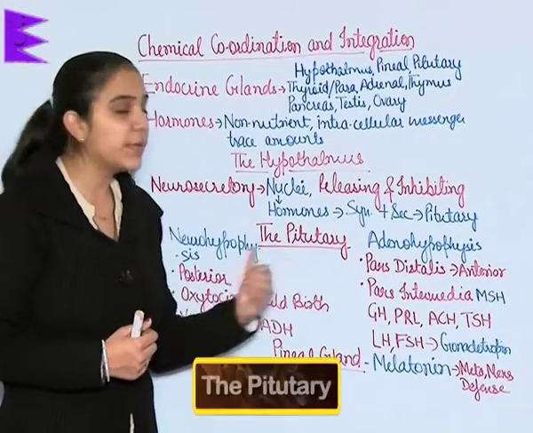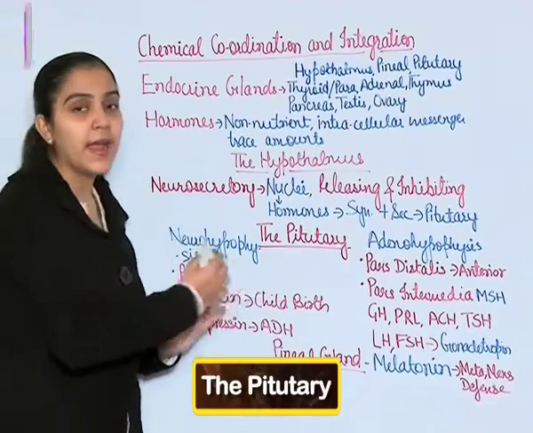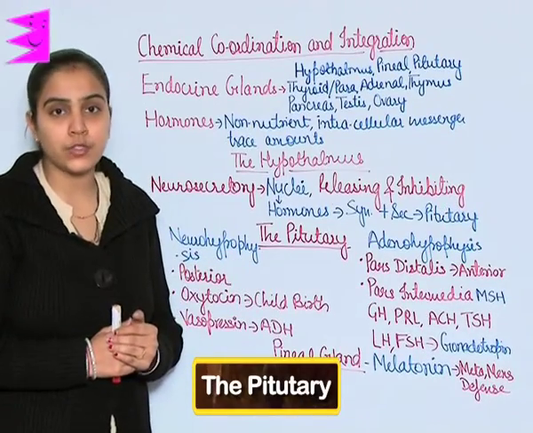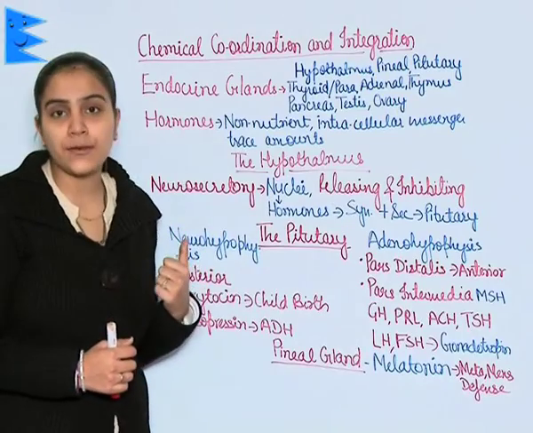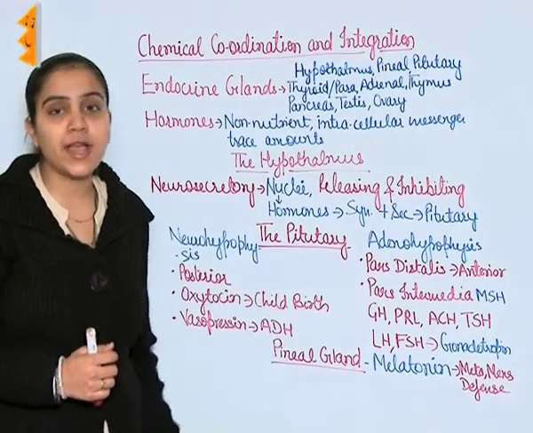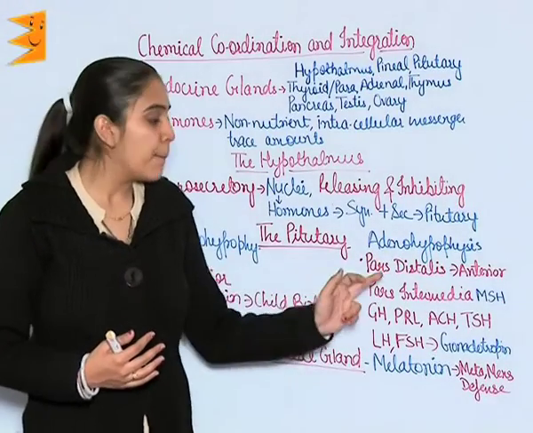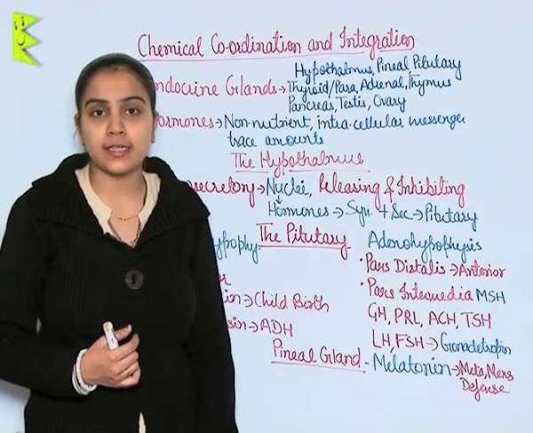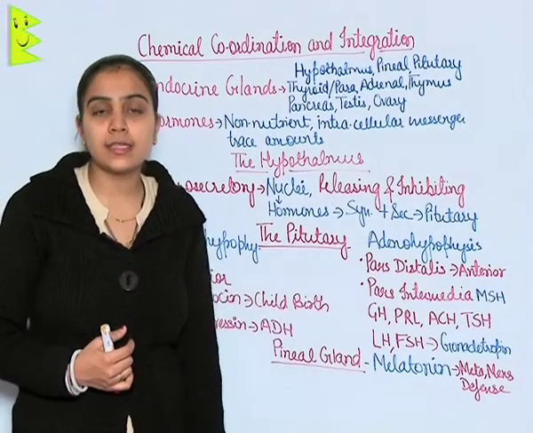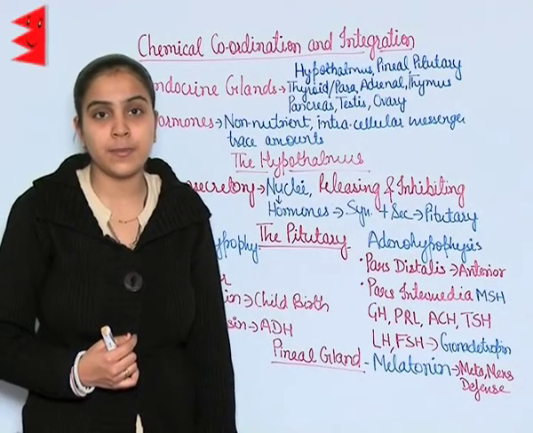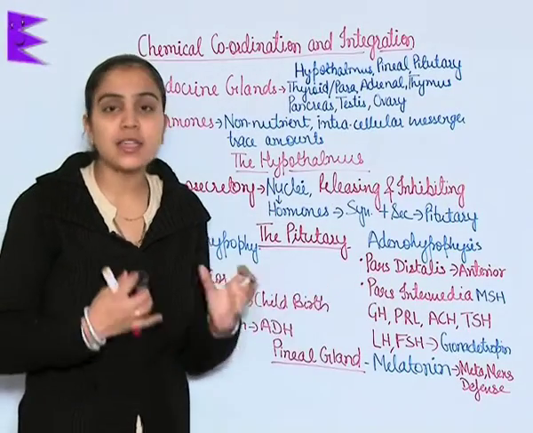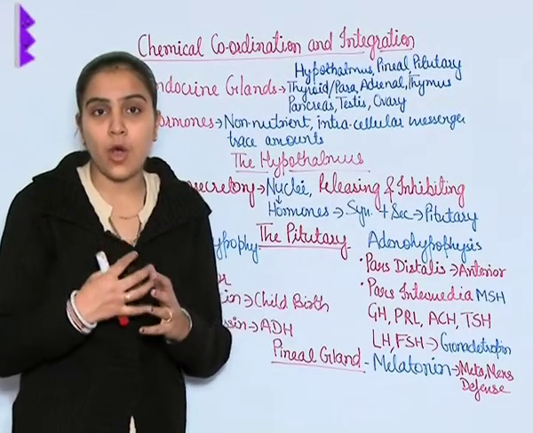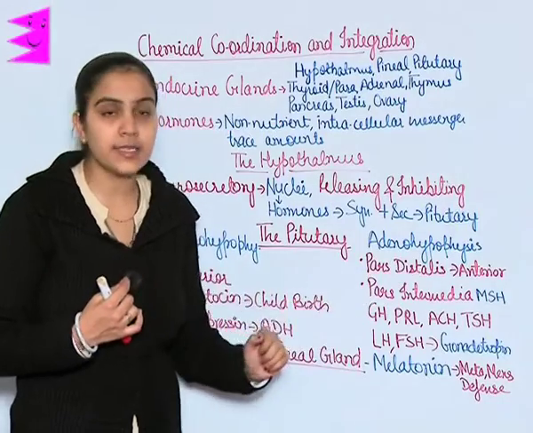The pituitary gland. The pituitary gland is anatomically divided into two parts, adenohypophysis and neurohypophysis. Adenohypophysis further has two parts, pars distalis and pars intermedia. Pars distalis is also known as the anterior pituitary. If you see later on, this pars intermedia is fusing with pars distalis.